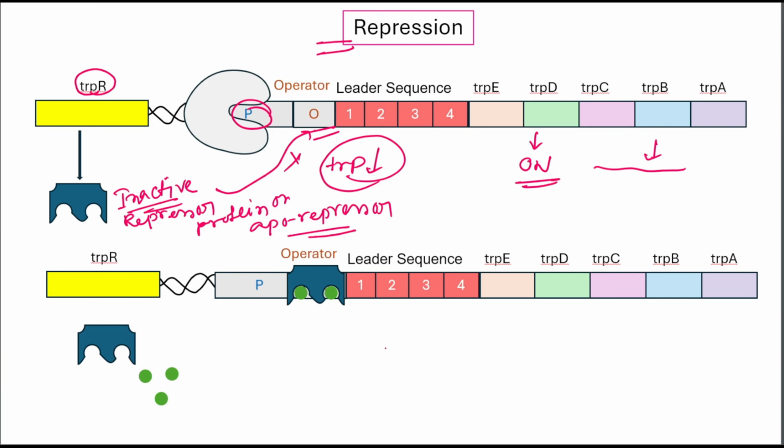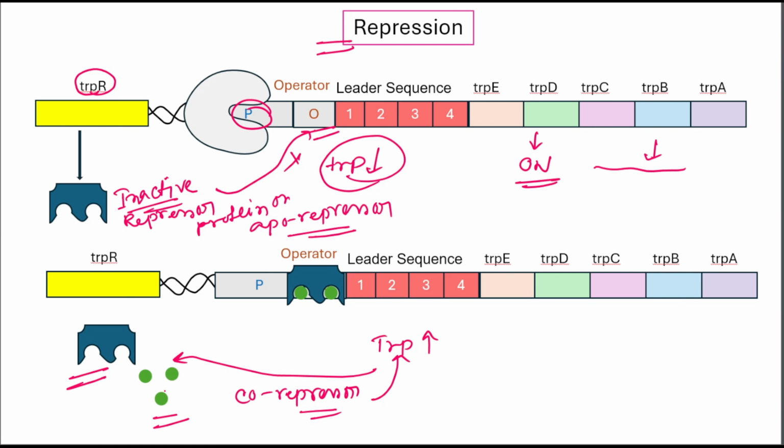But when tryptophan is high, tryptophan binds with the repressor protein. The inactive repressor, the aporepressor, becomes active when it binds to the co-repressor. Here the co-repressor is tryptophan.